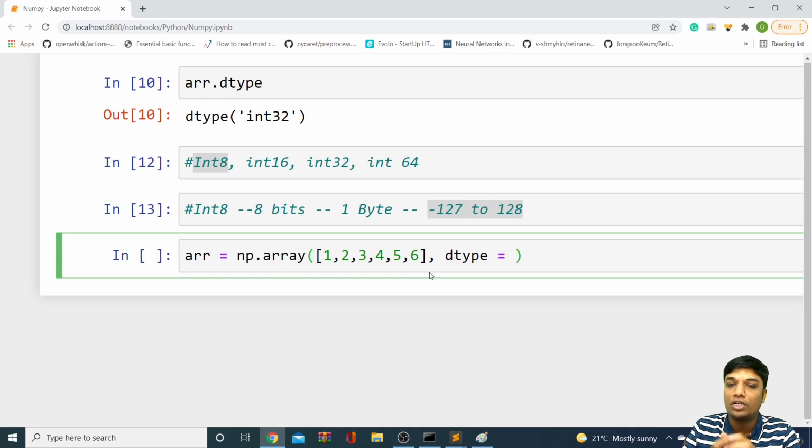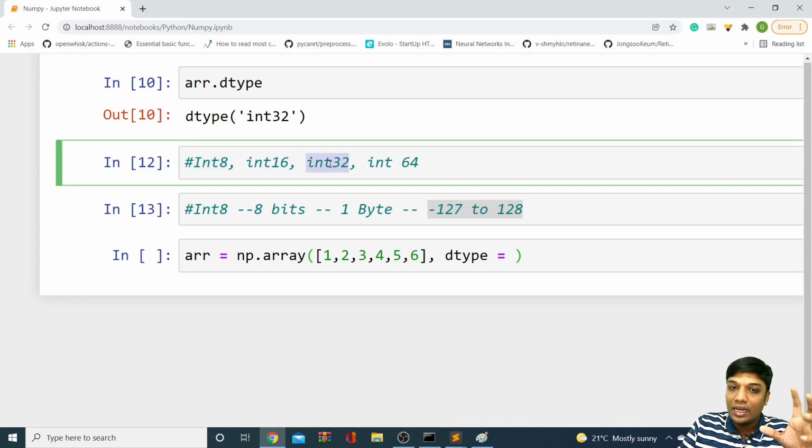For example, let's assume that you know that your data is storing only a range of data between minus 127 to 128. If it is storing only between that particular range, then happily you can use int 8 only. But if you know that your data is more than that, in that case you have to go for int 16 or int 32. So in that way you can save your memory a bit. When you have a large number of data, this will help us a lot to save memory.